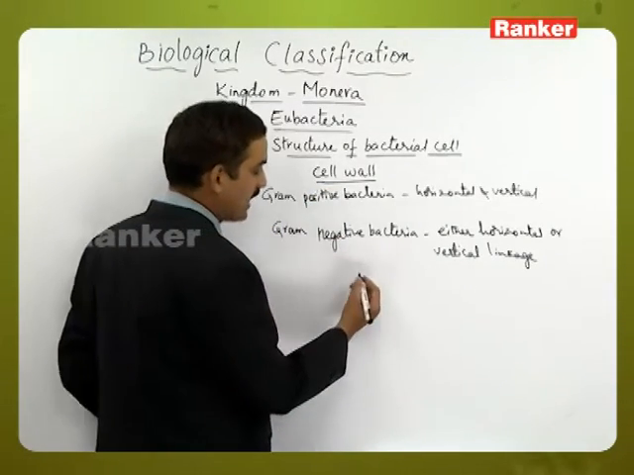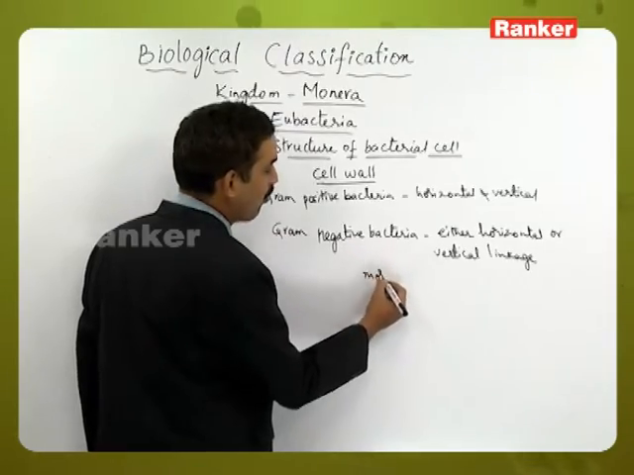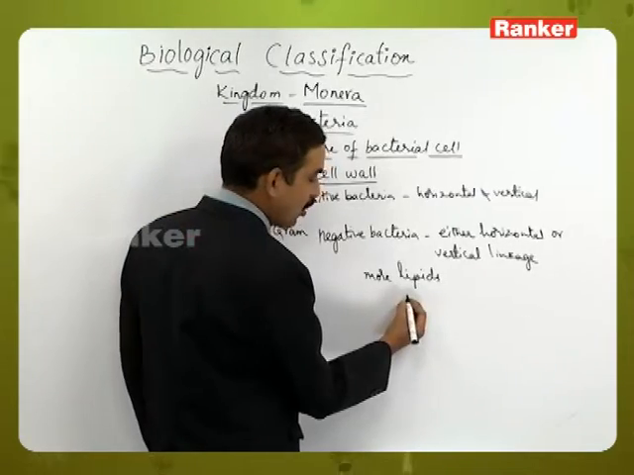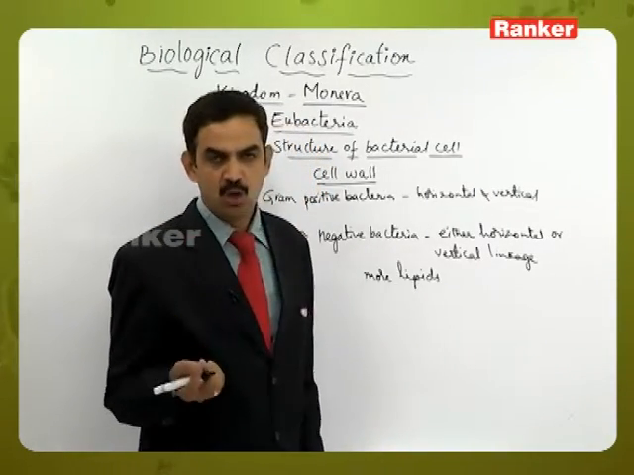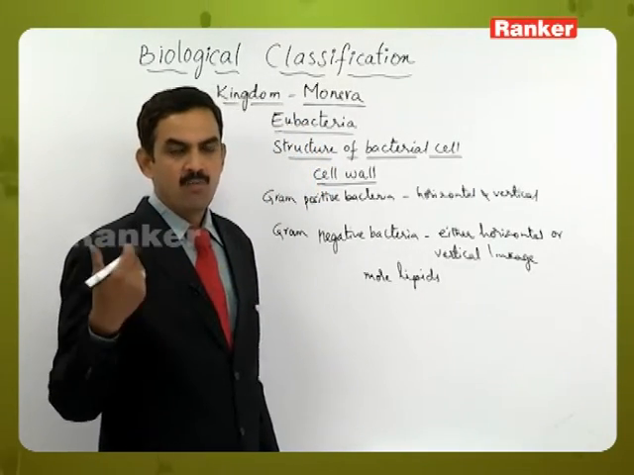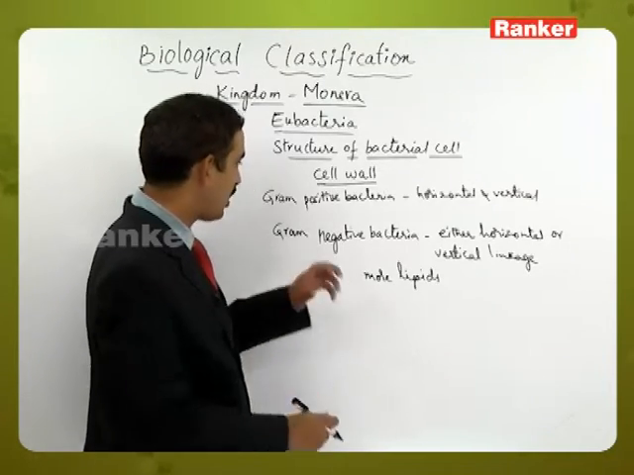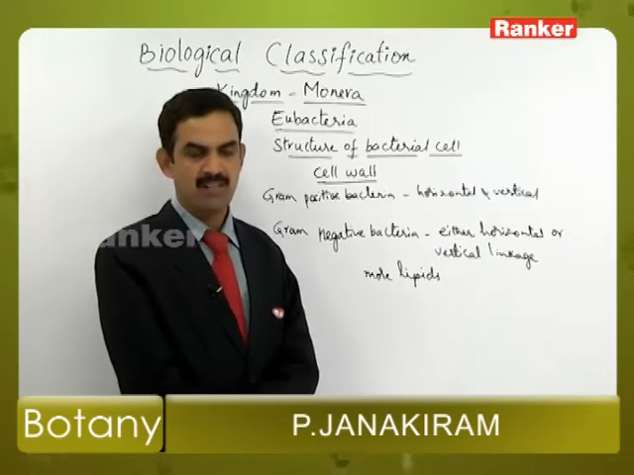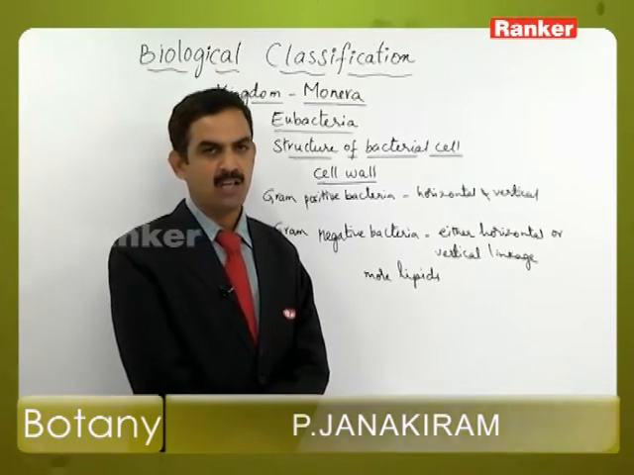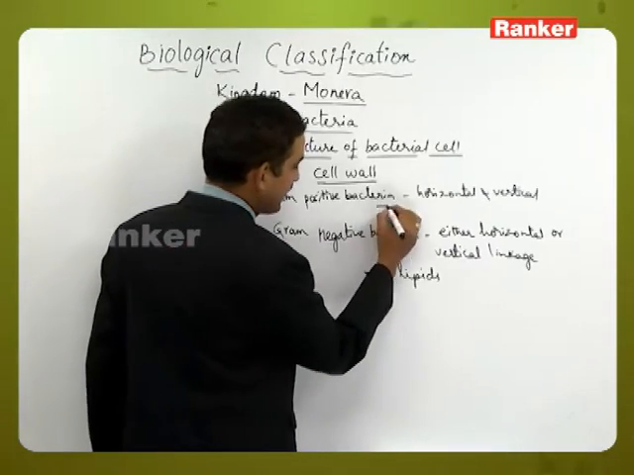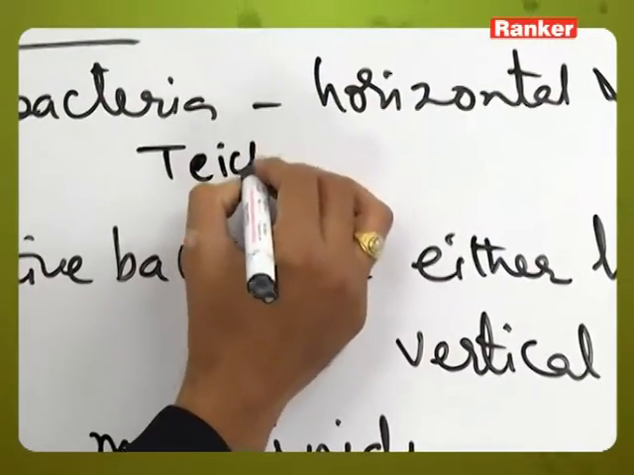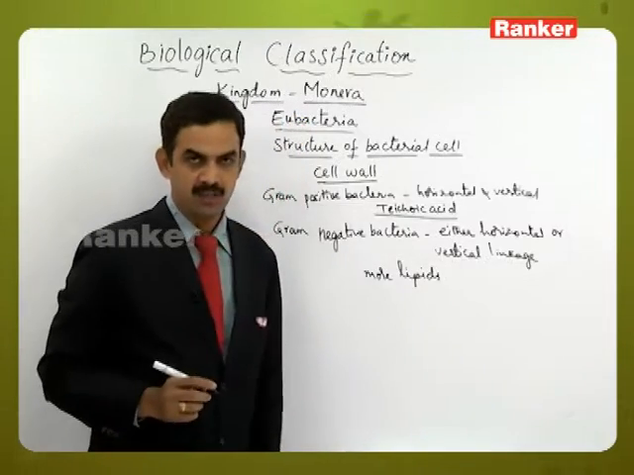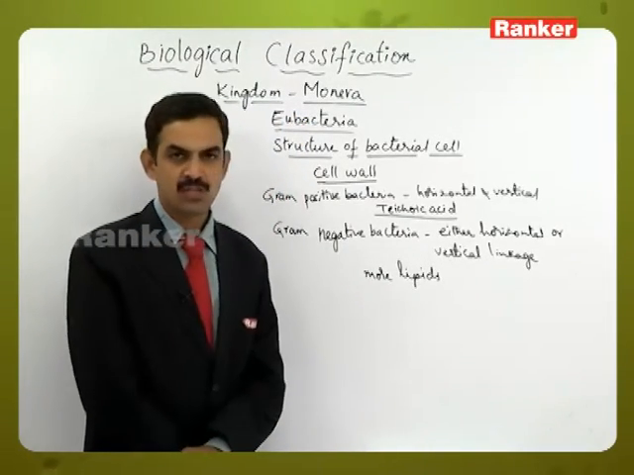And another reason is also there, that is Gram negative bacteria contain more lipids in them. These lipids make the alcohol dissolve. So when the alcohol dissolves, the violet color will be lost. That is the reason why the Gram positive bacteria are able to retain the violet color when compared to the Gram negative bacteria. And apart from this, Gram positive bacteria contain another chemical called teichoic acid, which is not present in the Gram negative bacteria.